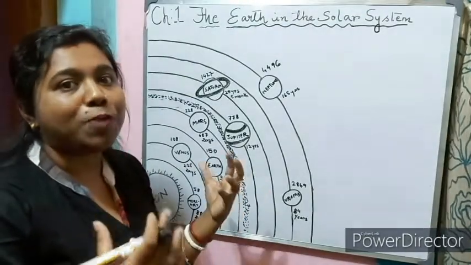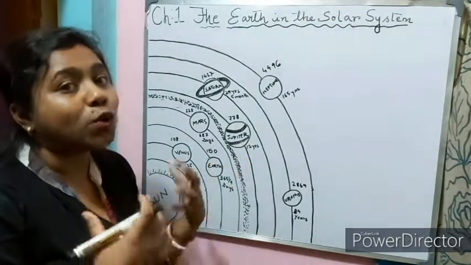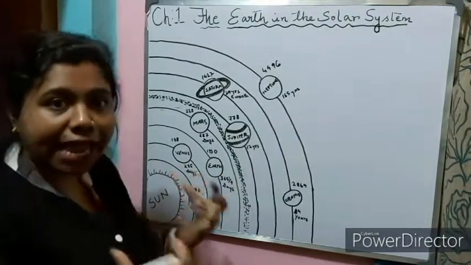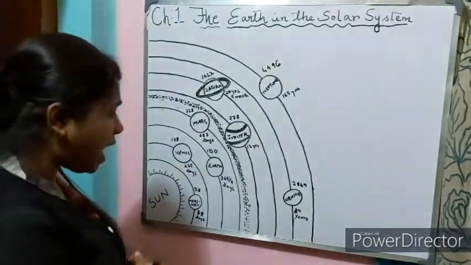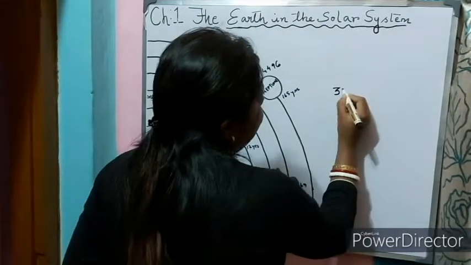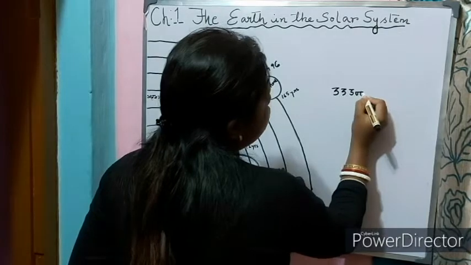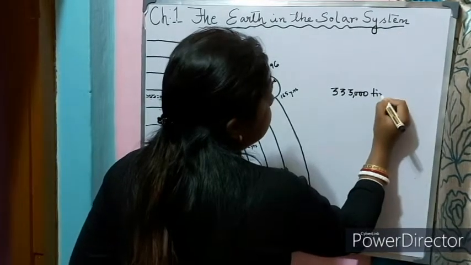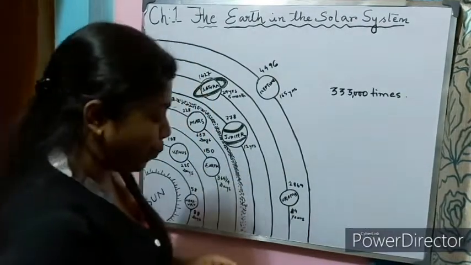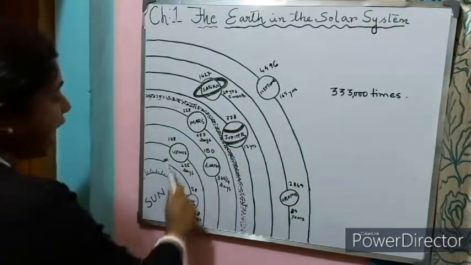It appears so big to us because it is quite close to the Earth and we can get the heat and light from the sun. Now, the mass of the sun is 333,000 times that of the Earth. Now you can see the 8 planets.